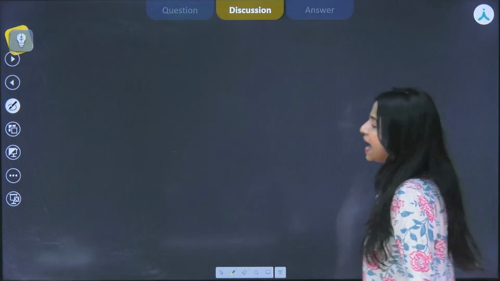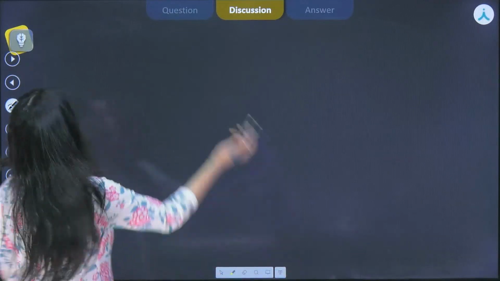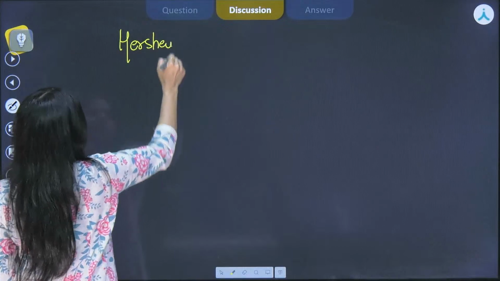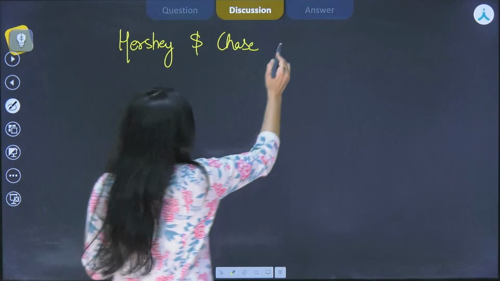Now, what exactly happened during this experiment? It is eminently known as the Hershey and Chase experiment, okay? So I will write it down like that only, Hershey and Chase experiment.